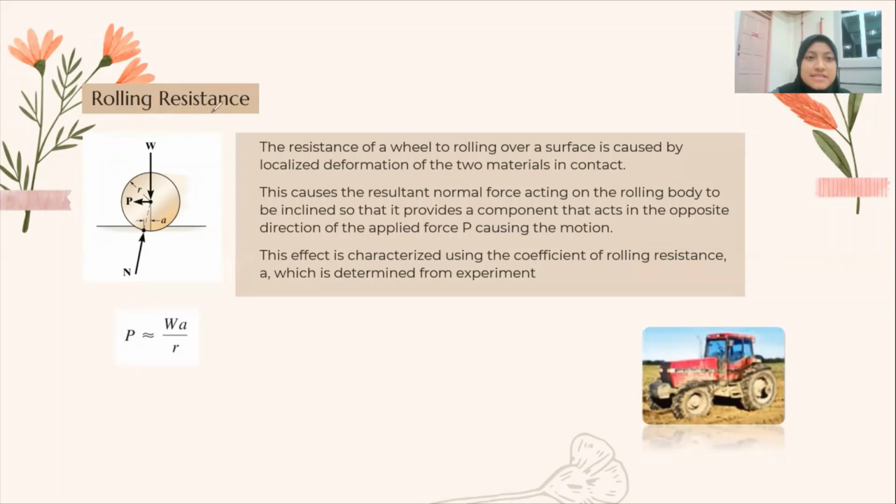Lastly, rolling resistance. The resistance of a wheel to rolling over a surface is caused by localized deformation of the two materials in contact. This causes the resultant normal force acting on the rolling body to be inclined so that it provides a component that acts in the opposite direction of the applied force P, causing the motion. This effect is characterized using the coefficient of rolling resistance, a, which is determined from experiment. And lastly, this is the equation related to rolling resistance.